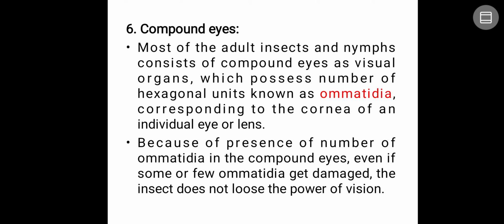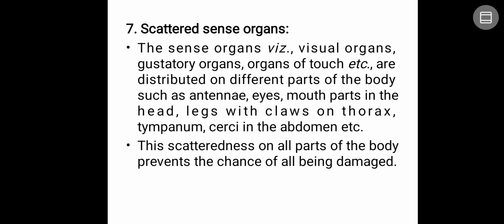Most of the adult insects and nymphs have compound eyes as visual organs, which possess a number of hexagonal units called ommatidia, or cells, or lenses, corresponding to the cornea of an individual eye or lens. Because of the presence of a number of ommatidia in the compound eyes, even if a few ommatidia or lenses get damaged, the insect does not lose its power of vision, which means they never become blind.